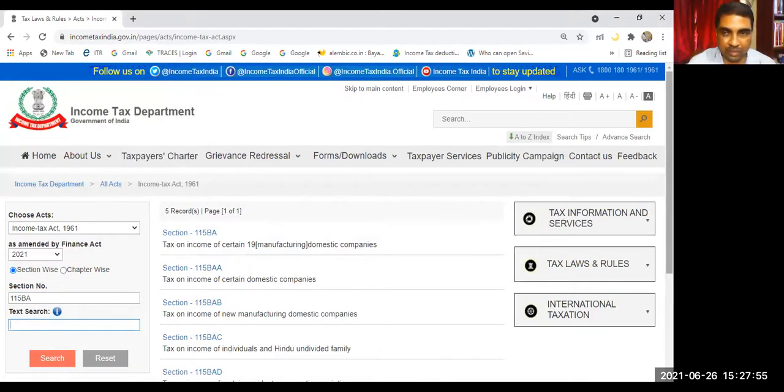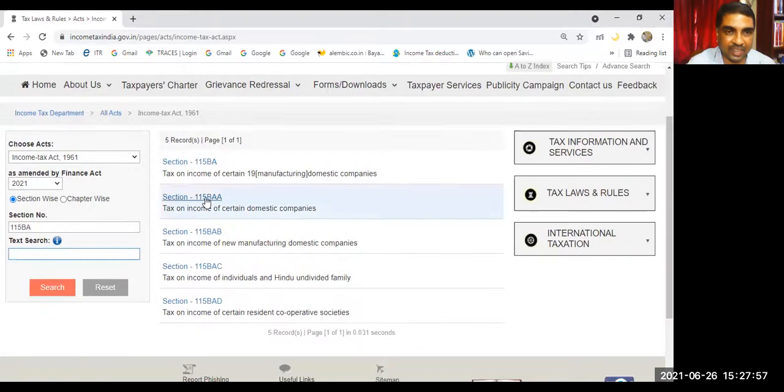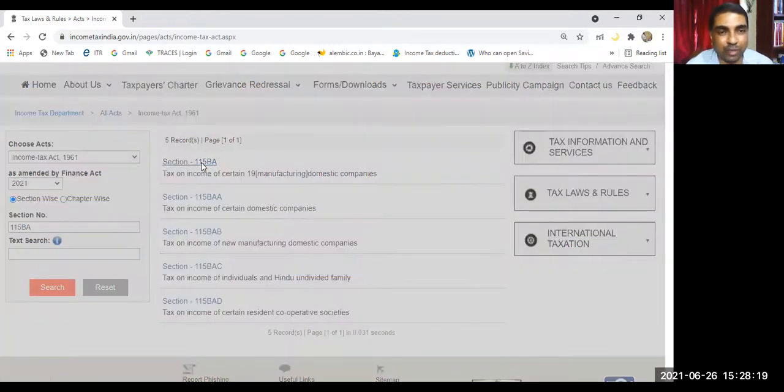Now you see, this is tax on income of certain domestic companies which are manufacturing. For them, there is a concession. 115BAA is tax on income of certain domestic companies. 115BAB is tax on income of new manufacturing domestic companies. In these three cases, a concessional rate is applicable. First, let me show you 115BA.